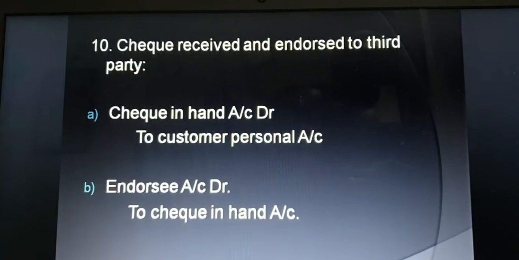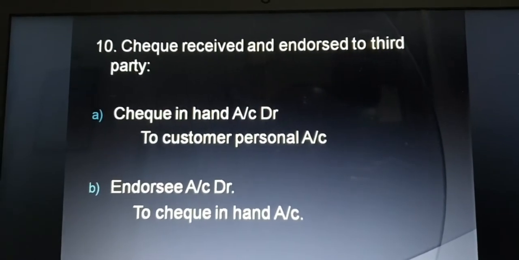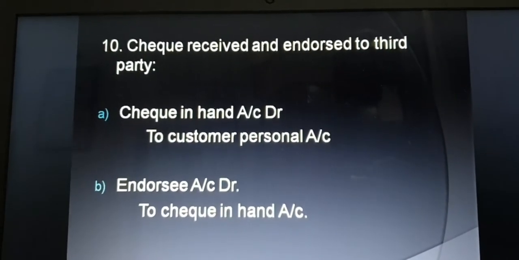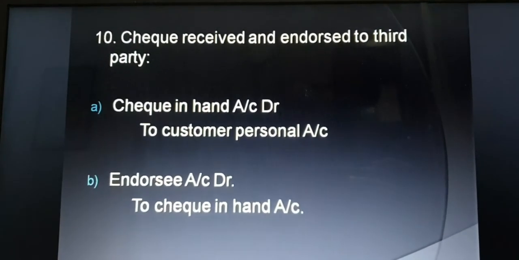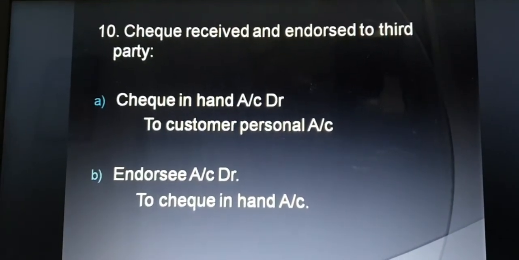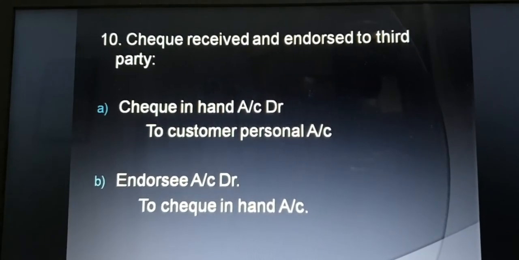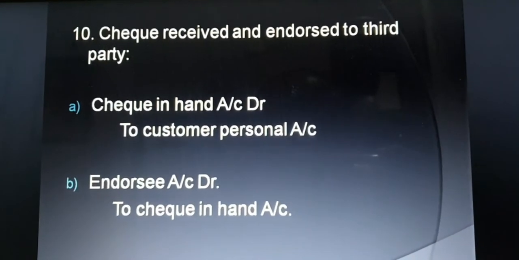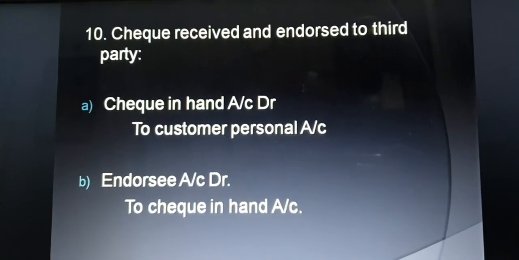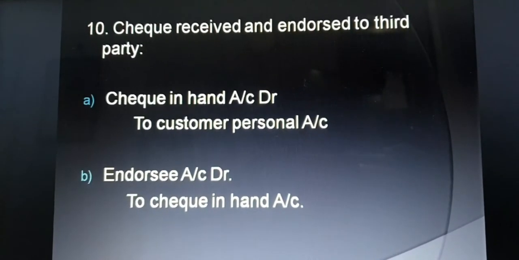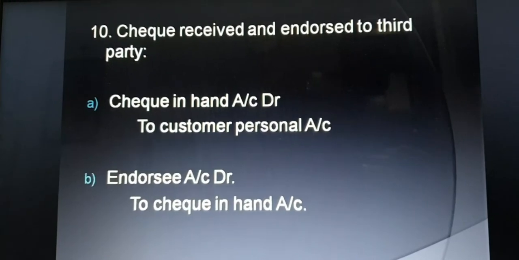So there will be two entries. The first entry is related to the check received, and the second entry is when that check, which we already received from the customer, that is the debtor, is endorsed to the third party. Then the entry will be endorsee to check in hand. So these are the 10 important entries related to banking transactions. Thank you so much.